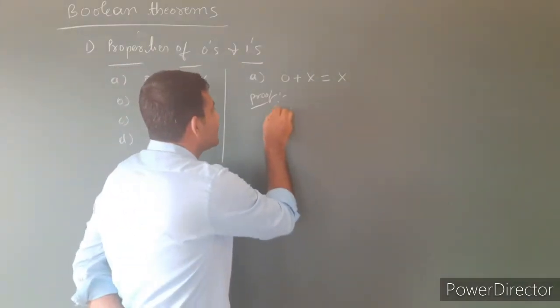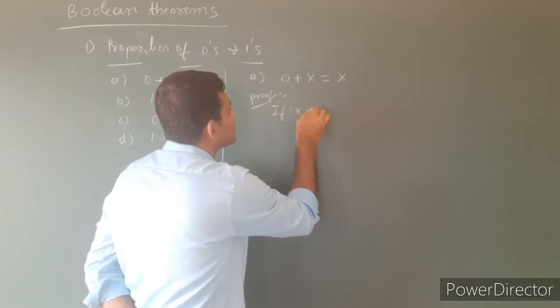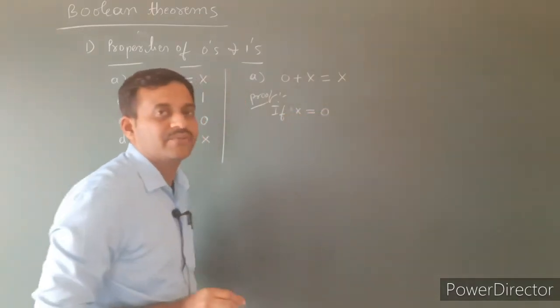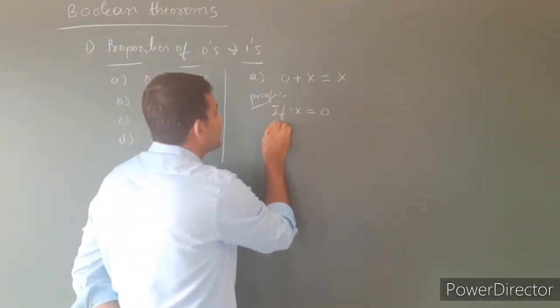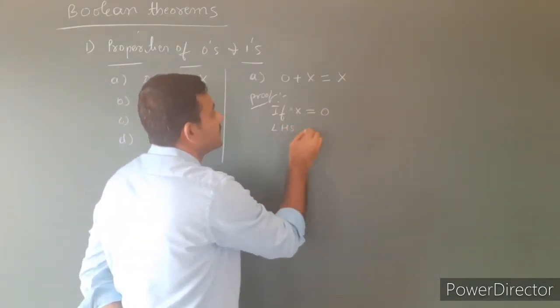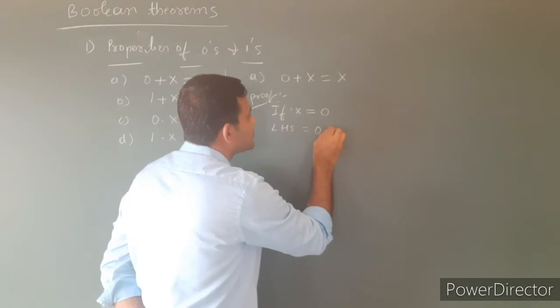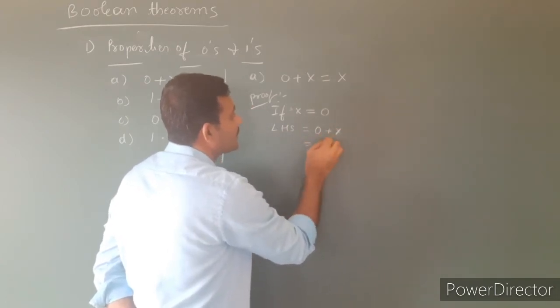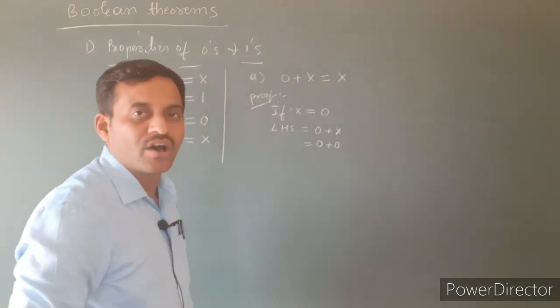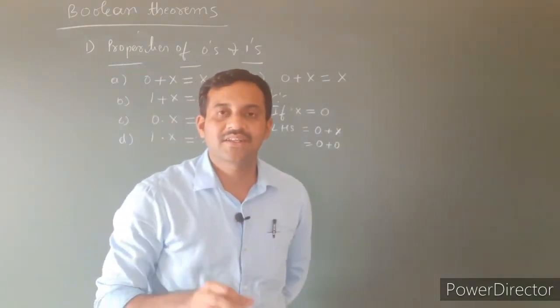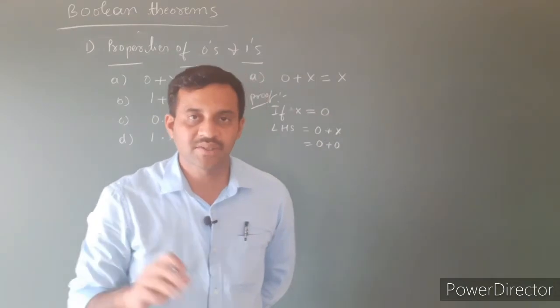That is the case if x is equal to 0. If the x value is equal to 0, then consider the left hand side, that is 0 plus x. What is the value of x here? 0 plus 0. Already we know the OR relation. These are the postulates of Boolean algebra.